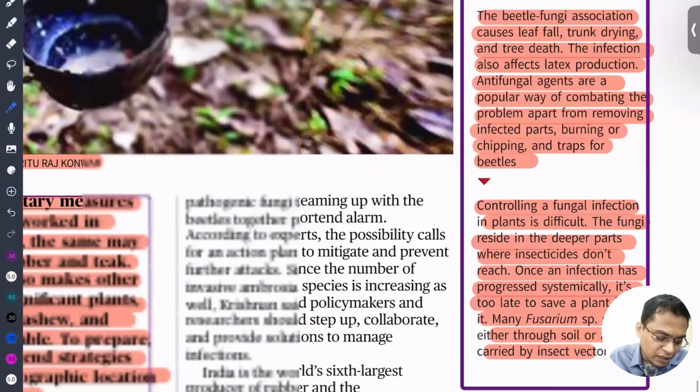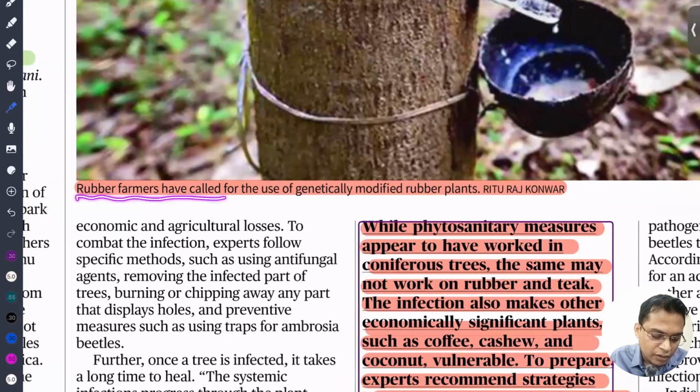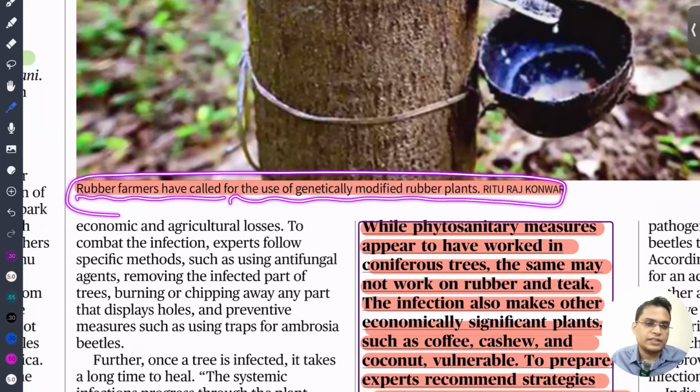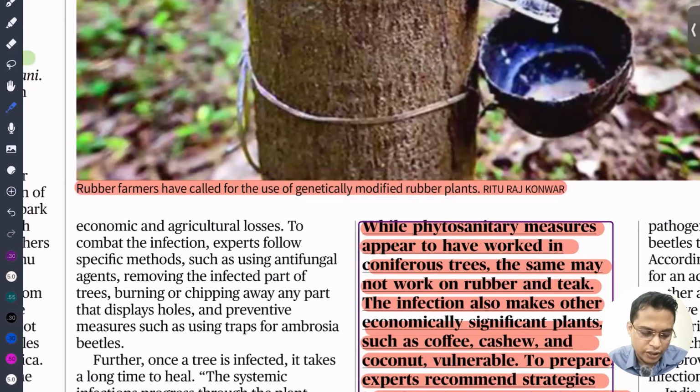So here you can see, the rubber farmers have called for the use of genetically modified rubber plants to combat this crisis. So this is what you can also study.